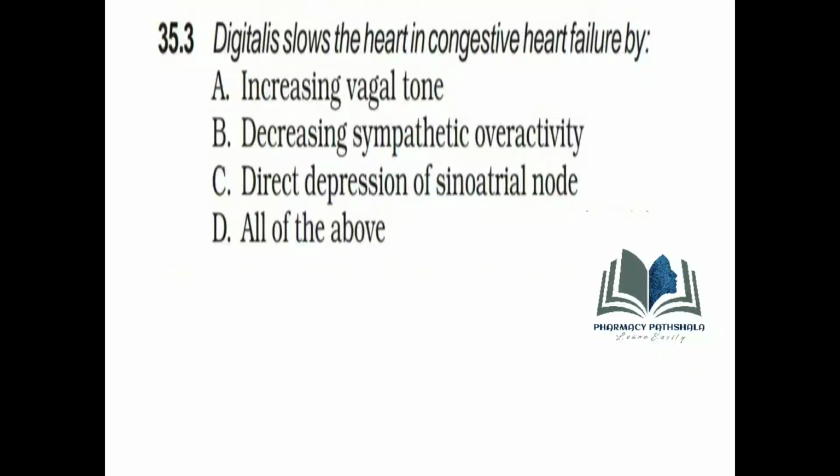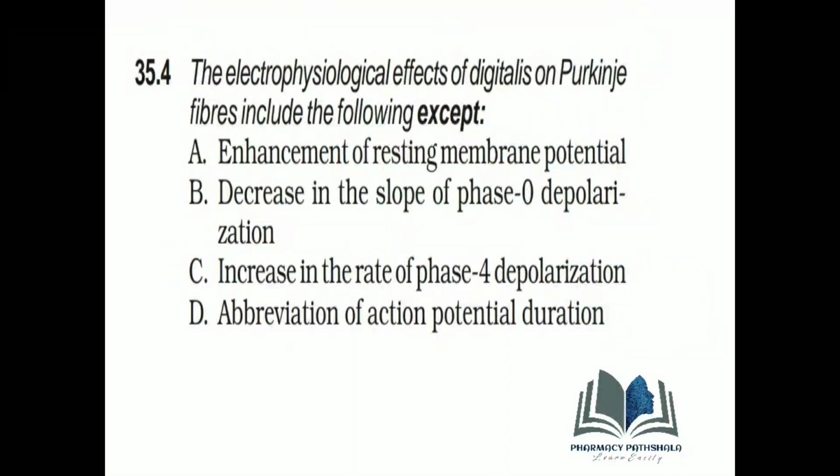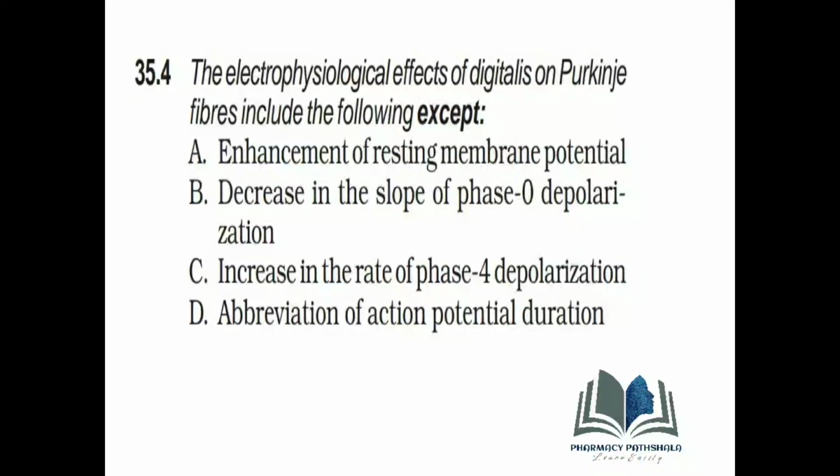The right answer is D. All of the above. The next question. The electrophysiological effects of digitalis on Purkinje fibers include the following except. The right answer is A. Enhancement of resting membrane potential.